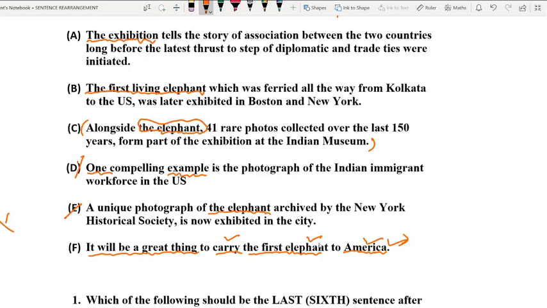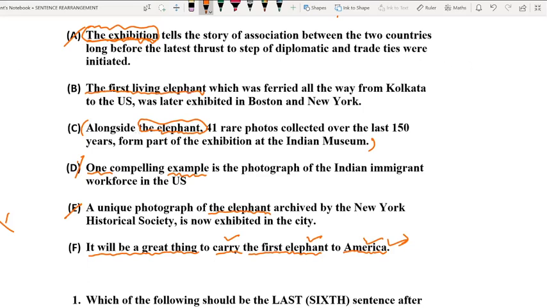Option F talks about an elephant being carried to America, while option A emphasizes the word exhibition. It lays a lot of emphasis on the exhibition, and hence there is no connecting link between option F and option A. So this is eliminated. And my dear friends, let me tell you again that we are now going to look for the second sentence, as we have already found the first one.